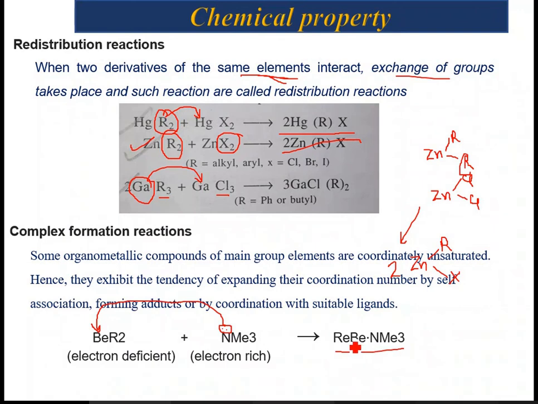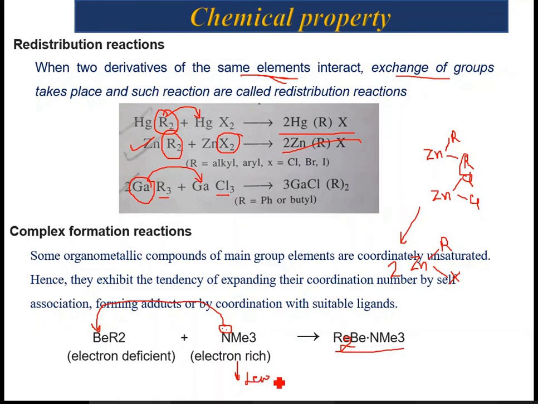Here it will be R2Be. Is that clear? So here, whoever is going to give the electron will be electron rich. So we will call it the Lewis base.